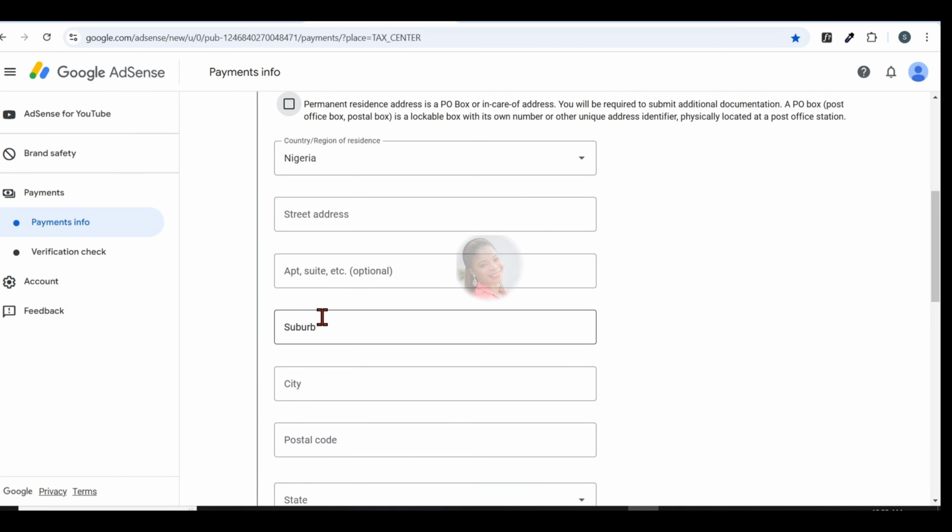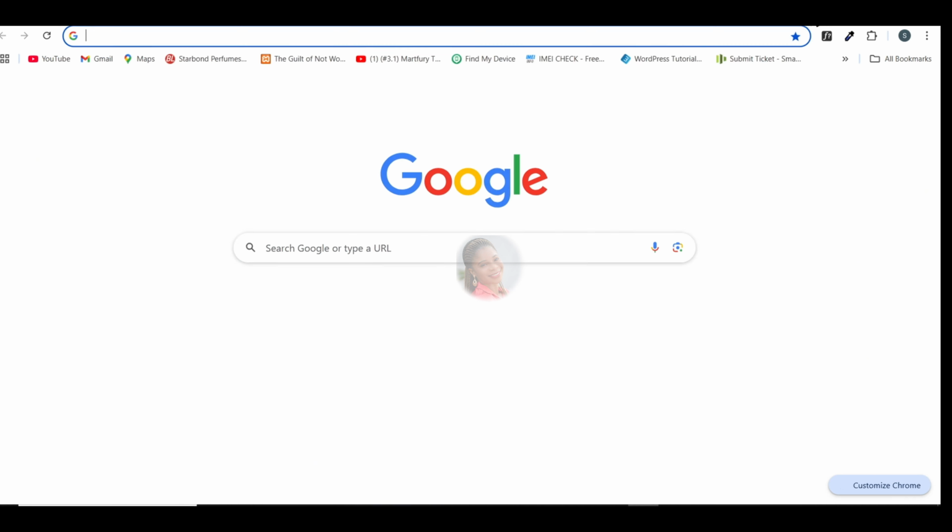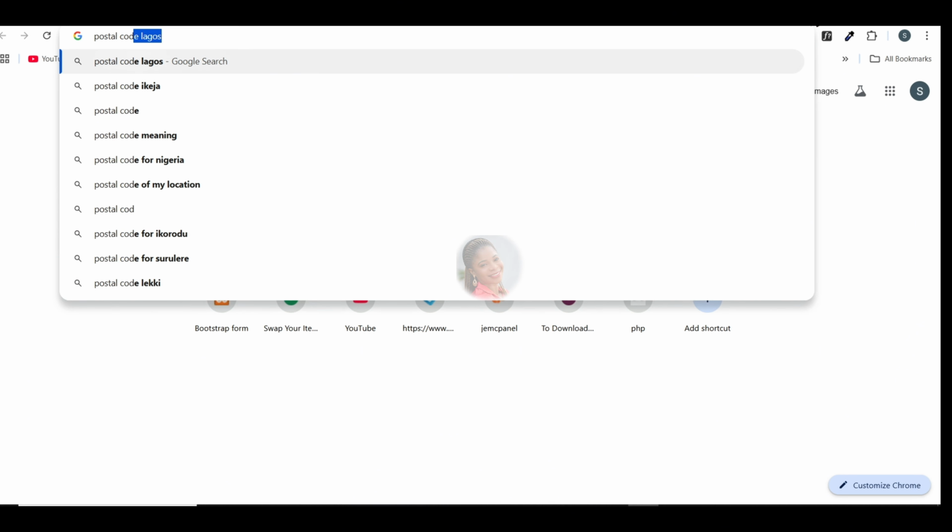Now the next step is where you will enter your home address, your street, your area, your city, your postal code, and your state of where you reside. In case you do not know what your postal code is, just search on Google for the postal code of the area you live in.